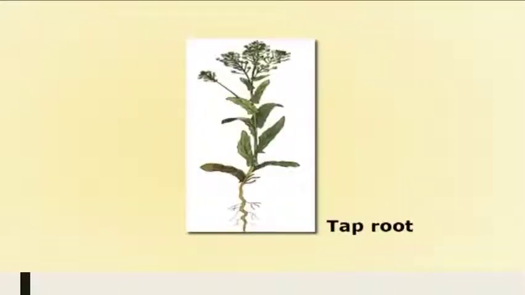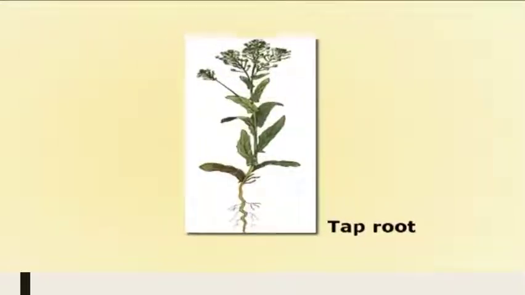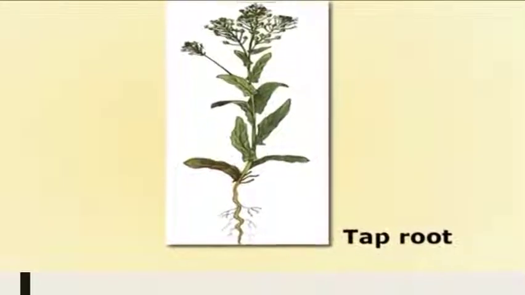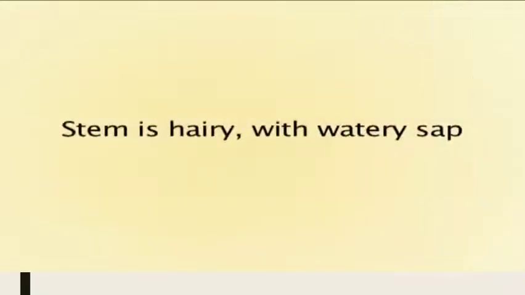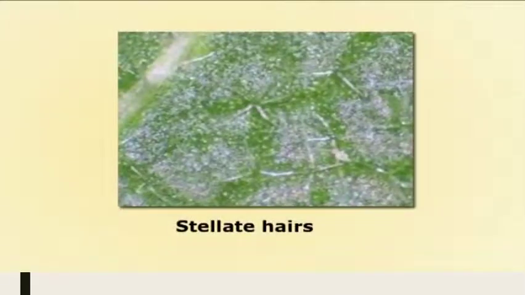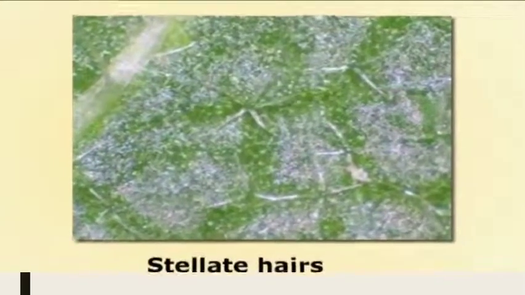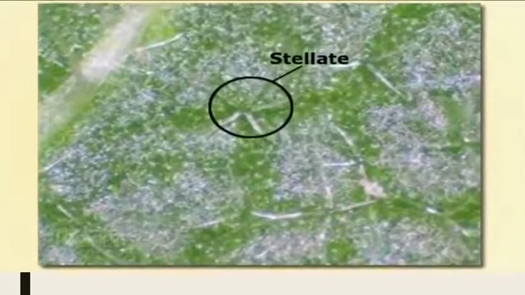The root here, because this family belongs to the dicots, is a taproot system. The stem is hairy, but it is associated with a watery sap. The hairs are diverse in their shape. They can be simple to branched. When they are branched, they can assume shapes like stellate, meaning star-shaped, or peltate.